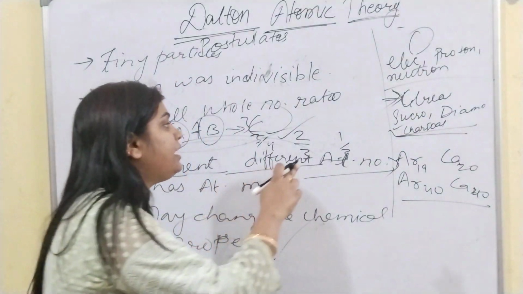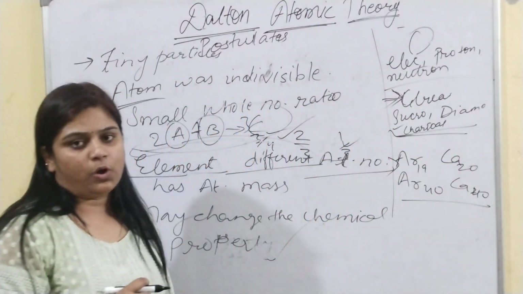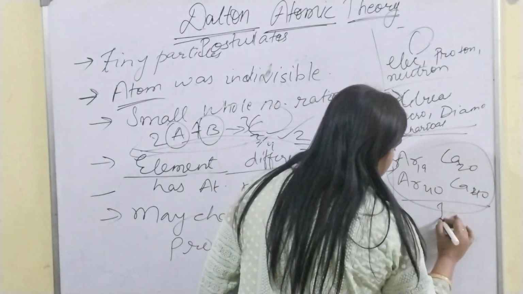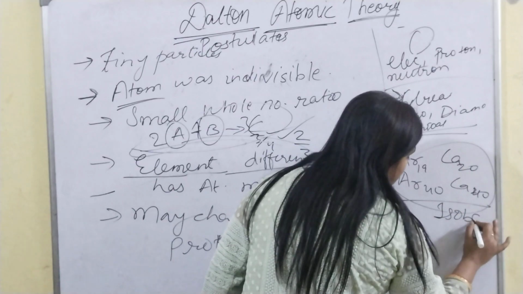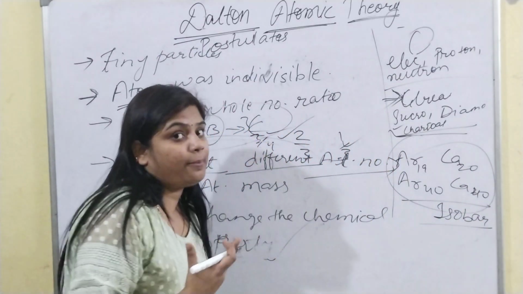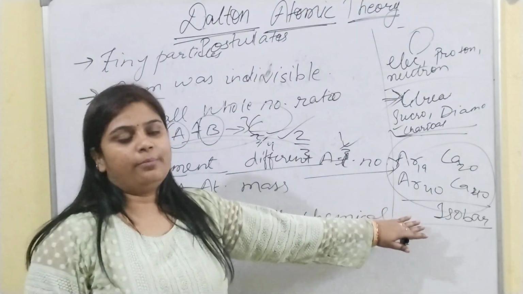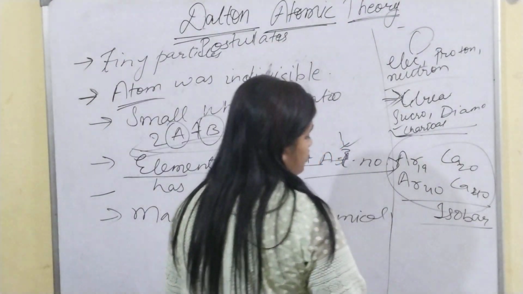So this became a limitation of Dalton's postulate. This is called isobar. Elements like this which have the same mass number but different atomic numbers are called isobars.